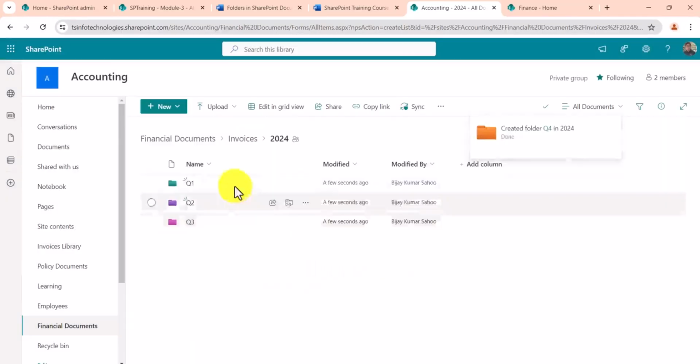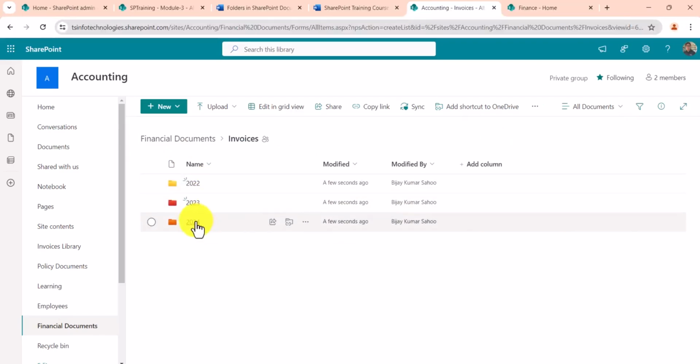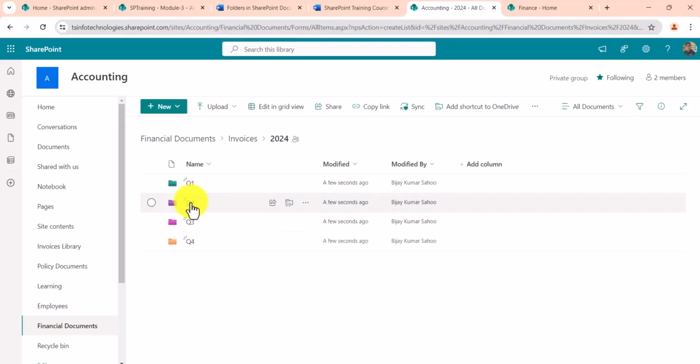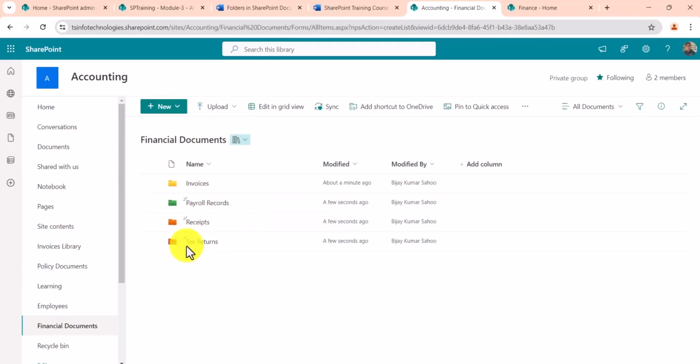Now understand this. If you're a financial person, you know that this is an invoice document, the year is 2024 and the quarter is Q2, so you can go and upload your document in this place. This way you can create your structure, like for payroll or receipts.